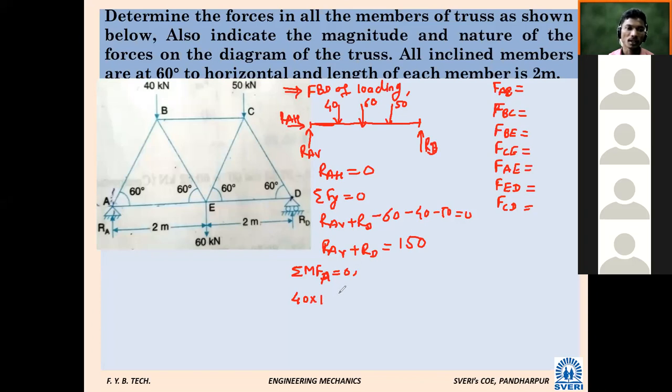The 60 kilonewton force has distance 2, so plus 60 into 2. The 50 kilonewton force has distance 3, so plus 50 into 3. Minus RD, which is negative, into the distance 4, equal to 0. From this, calculate RD.